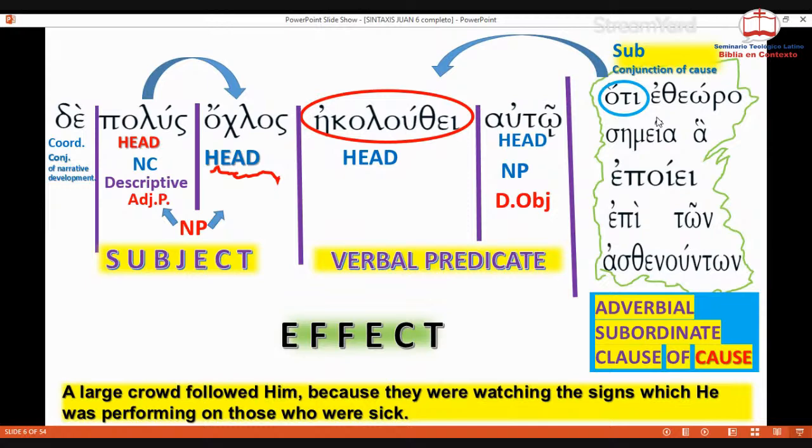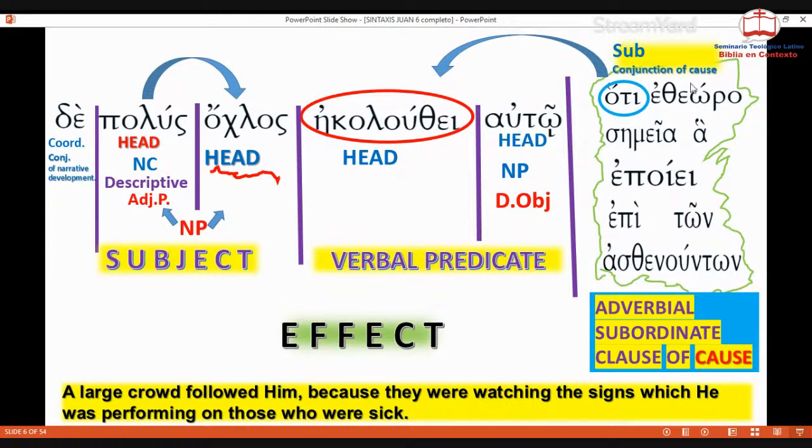So this clause is telling us the cause or the reason why many people were following Jesus. And it is because they were seeing Jesus performing miracles or signs on the sick people. So oti etheoro simia epi ton athenundon. And that's it.